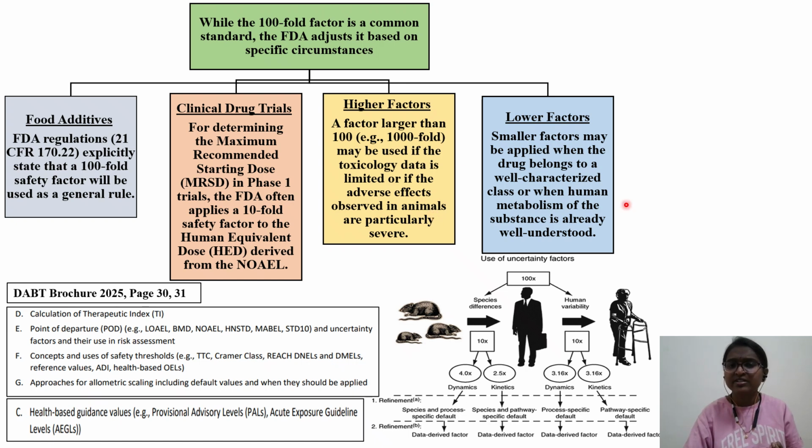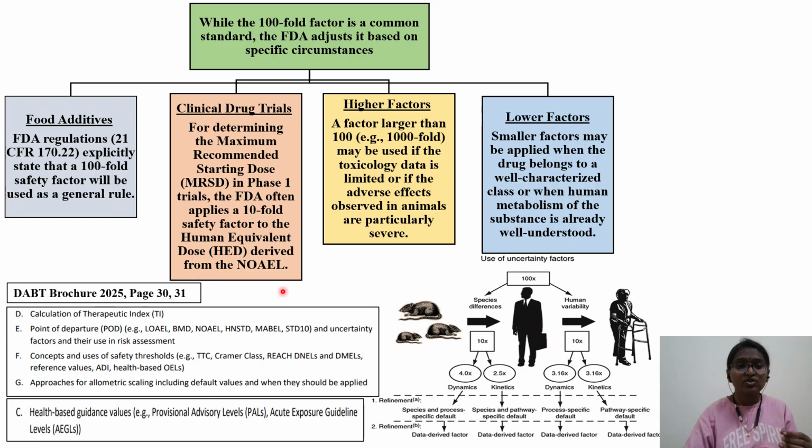Lower factors can be used whenever there is a chemical of the same class, where we already know about the risk. Smaller factors may be applied when the drug belongs to a well-characterized class or when human metabolism of the substance is already well understood. So these are the certain exceptions, cases where the 100-fold factor can be decreased or increased. Also read the DABT brochure 2025, pages 30 and 31.